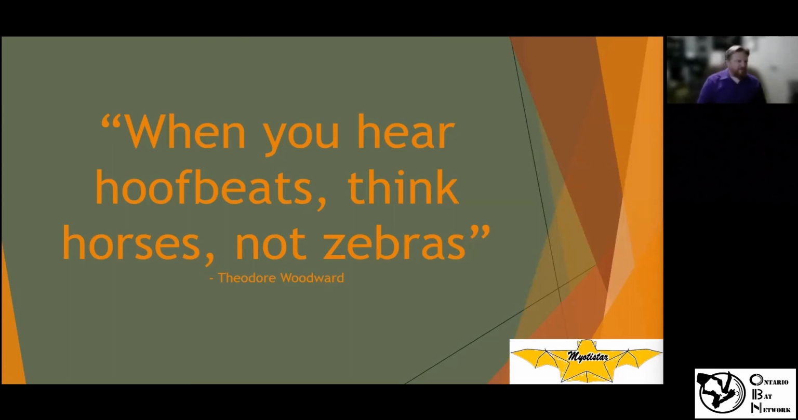I'll whip through the rest of it here. So I thought I'd put out this little cliche I like: when you hear hoofbeats, think horses, not zebras. So don't think that you've got that rare species automatically when there's all kinds of overlapping species. You need to think of what's most likely, and then go through a process of understanding what it is you've actually got there, because the most likely answer is usually the right one.